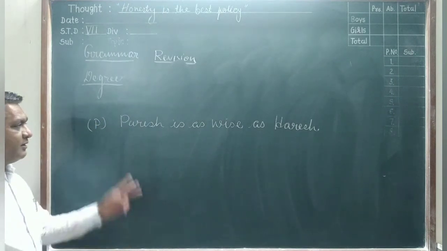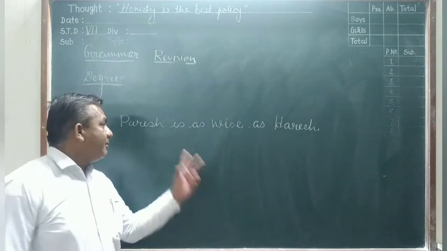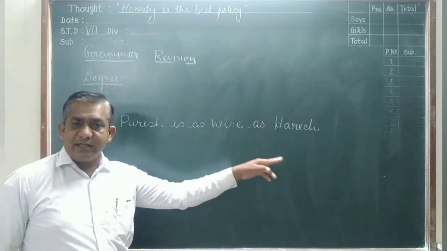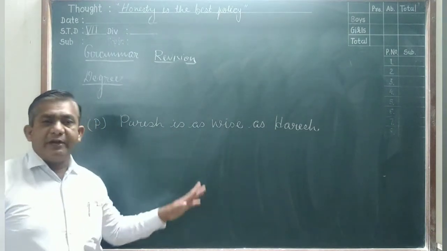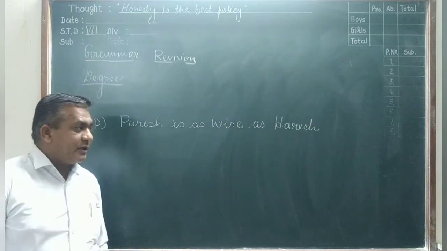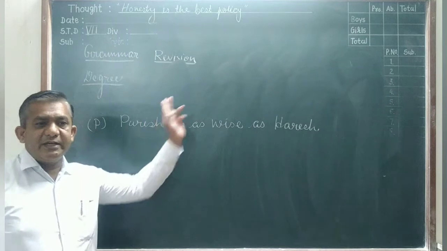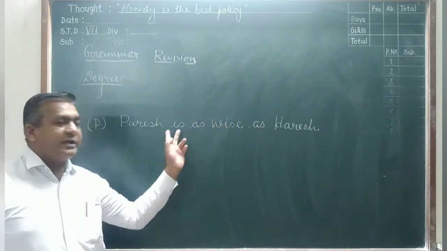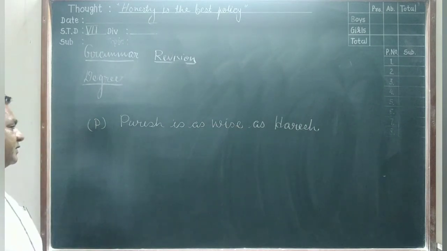Positive degree. Change it into the comparative, because Paresh and Harish are both single persons. Then we change it only into the comparative degree, not into the superlative. When you see in a sentence that a single person is compared with a small group or same community, then the sentence will change into the superlative degree.